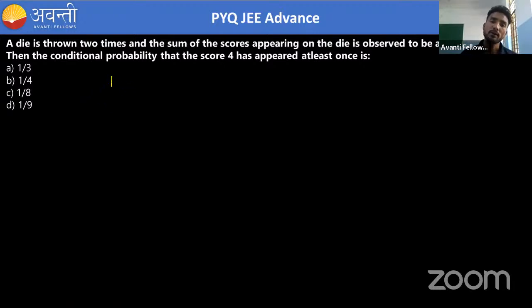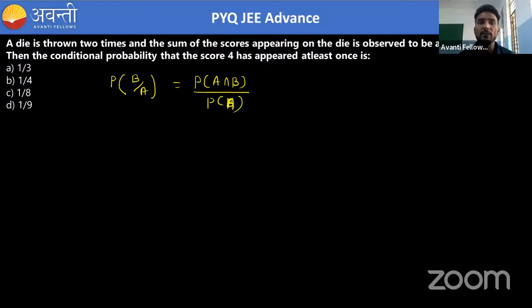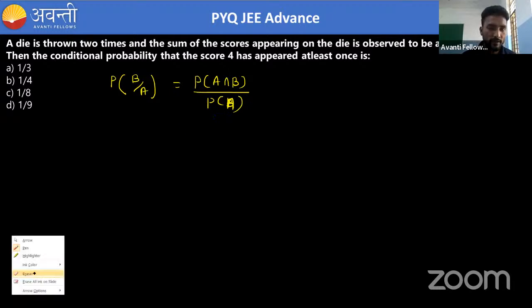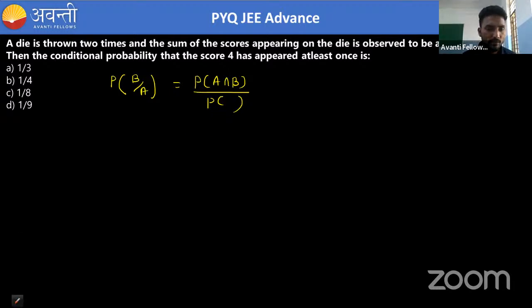What does conditional probability mean? If we are writing P(B given A), it means A has already happened, and we want the probability of B. The formula is P(A intersection B) divided by P(A). And if it is P(A given B), then it is P(A intersection B) divided by P(B), right?